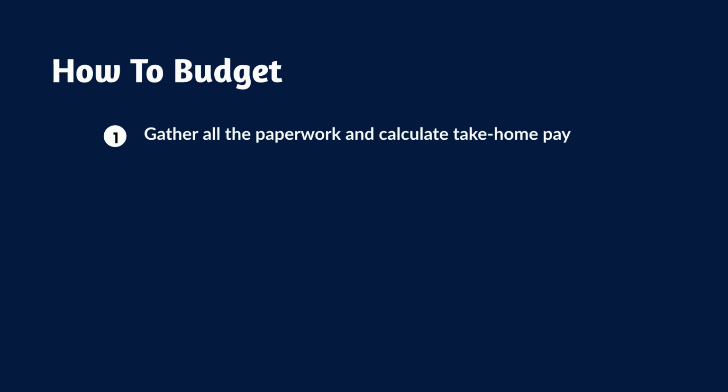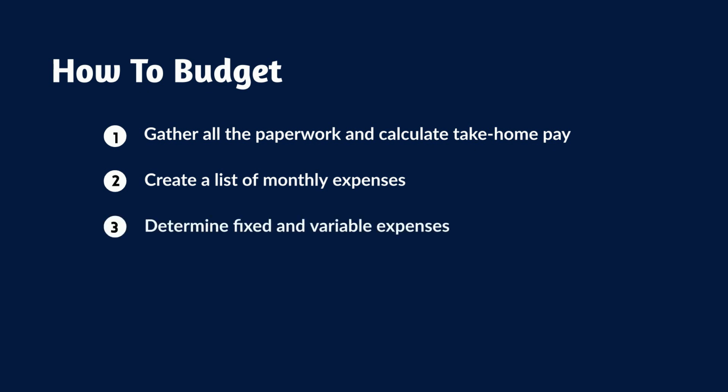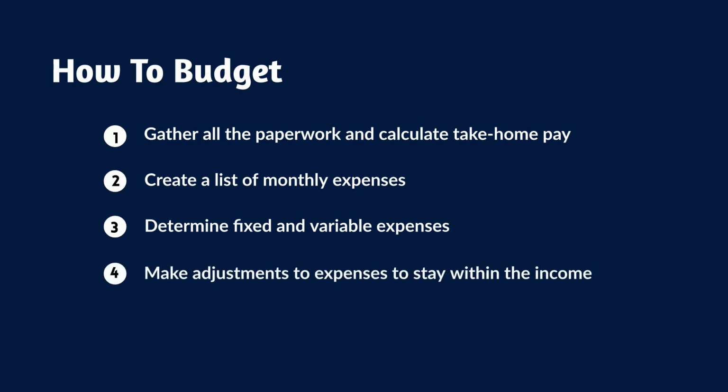How to budget. Number 1. Gather all the paperwork and calculate take-home pay. Take-home pay is the amount of income earned after taxes. Number 2. Create a list of monthly expenses. Number 3. Determine fixed and variable expenses. And number 4. Make adjustments to expenses to stay within the income earned.